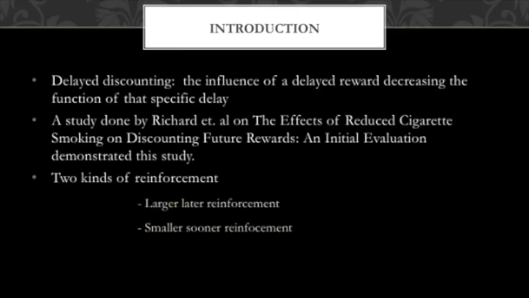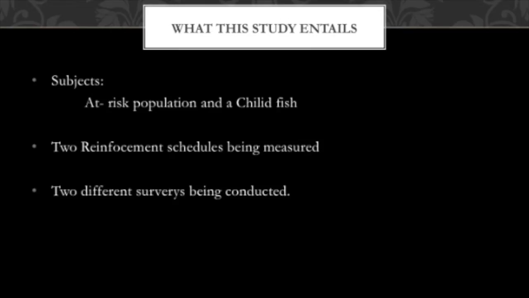The example mentioned just now, where the individuals would rather receive $100 now or $1,000 in 5 years, for the smaller reinforcer, they would choose $100. In this study, two schedules of reinforcement of larger later reinforcer and smaller sooner reinforcer were conducted on a childhood fish in completing a task. The results showed that the effort of the fish changed in completing each task when placed on a specific reinforcement schedule.